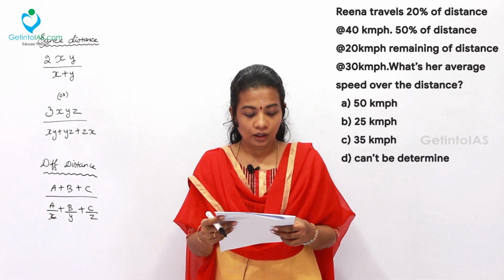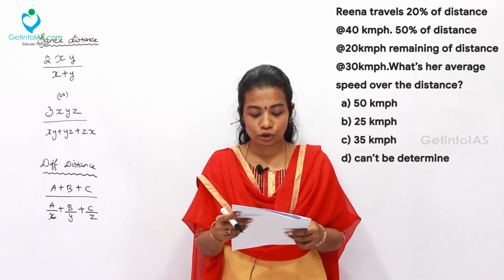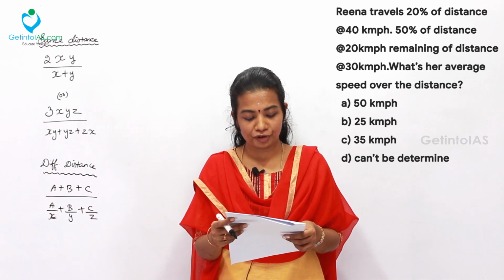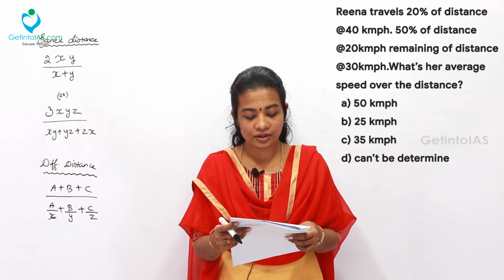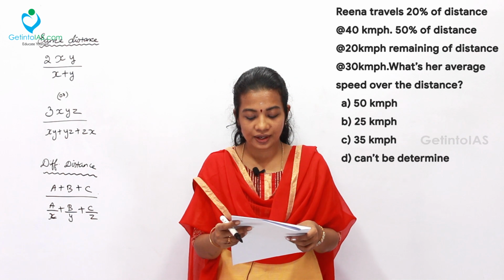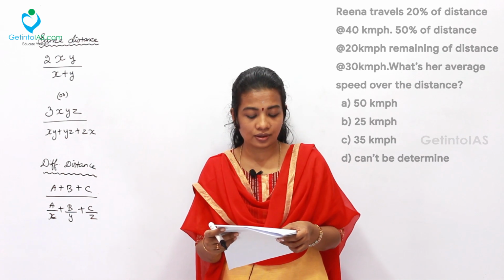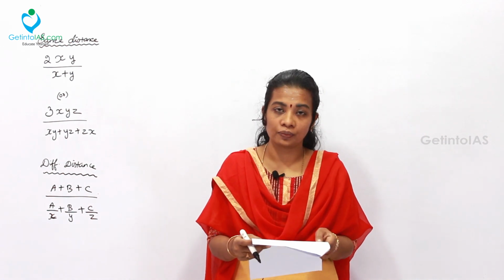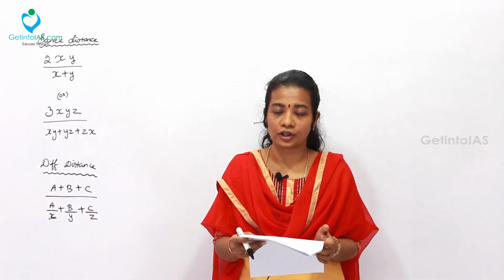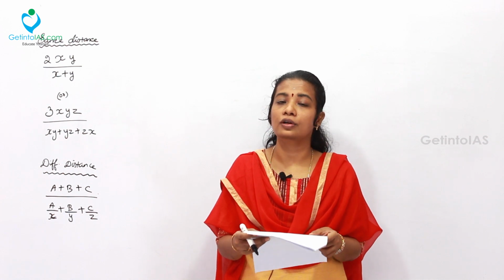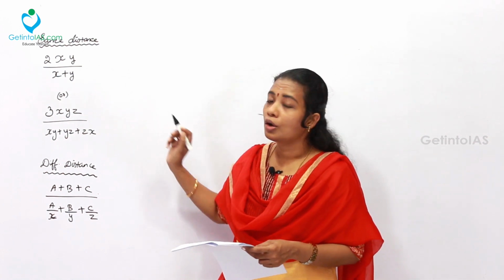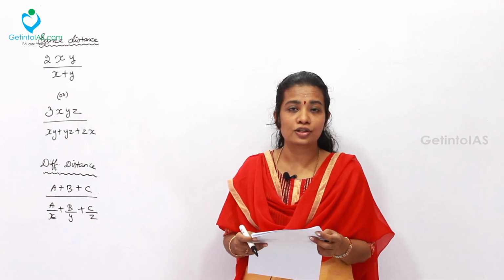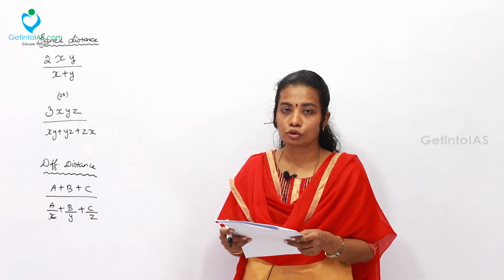The next question. Reena travels 20% of the distance at 40 km per hour, 50% of the distance at 20 km per hour, and the remaining distance at 30 km per hour. What's her average speed over the distance? In this problem, the actual distance is not given, it is given in terms of percentage. So, it can be solved under 2 methods. One is the formula method. Another is the LCM based method. So, let's solve it under both of the methods.